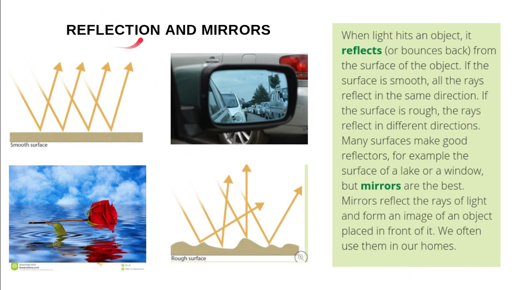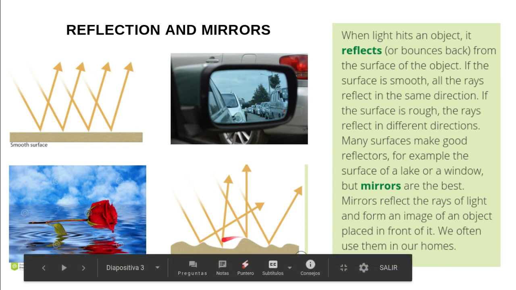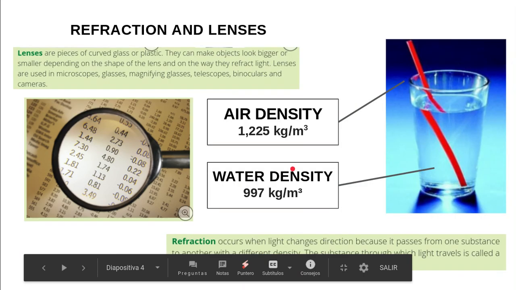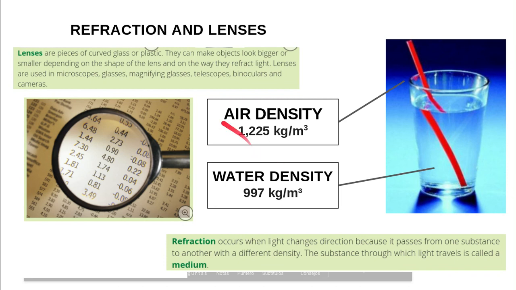Yes, so light reflects when the light hits an object. Yes, if the surface is smooth like mirrors, all the rays of light reflect in the same direction, but if the surface is rough, they reflect in different directions. That's why we cannot see very clear the picture, right? Okay, more characteristics of light.